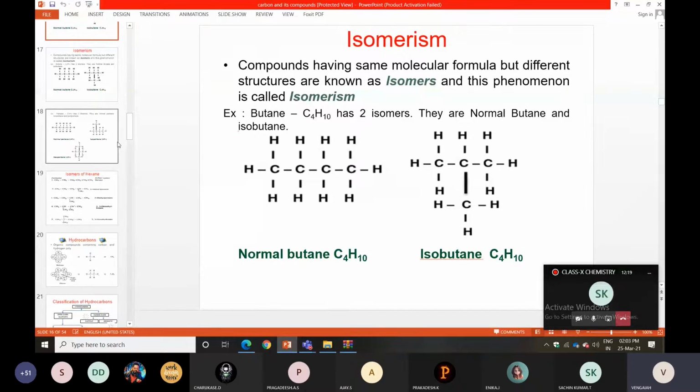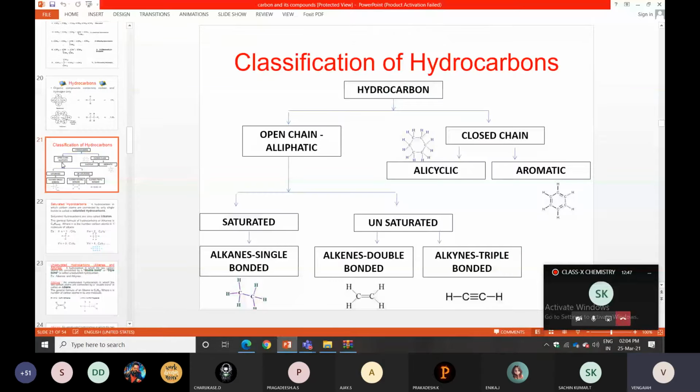Next, what is the meaning of hydrocarbons? Compounds containing carbon and hydrogen only are called hydrocarbons. Hydrocarbons are classified into two types: open chain and closed chain. Under open chain we have saturated and unsaturated. Saturated means alkanes, with only single bonds. Unsaturated means double bonds and triple bonds, alkenes and alkynes. Under closed chain we have alicyclic and aromatic.